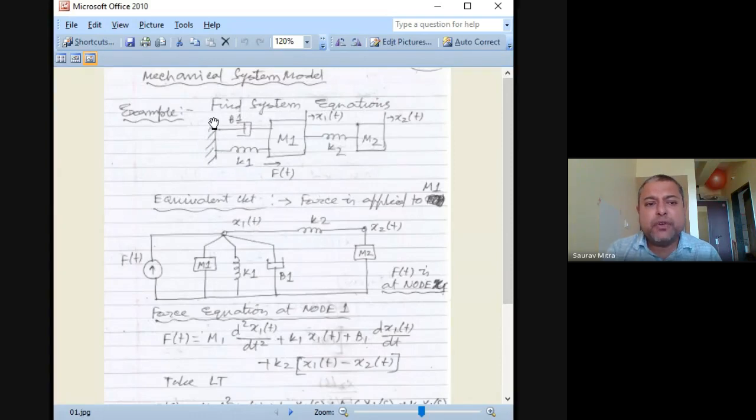So this is a fixed wall, and from it comes a damper or dashpot, and a spring, and on that there is a mass, and this mass is being pushed from left to right. So the force is given here. Force F(t) is given to mass m1, and between mass m1 and mass m2 there is again a spring, k2. This k2 will be common for the x1 node as well as the x2 node. We have seen what a node is. So the output is x and the input is F. This is actually the mechanical system.